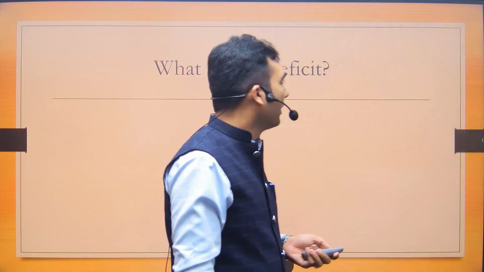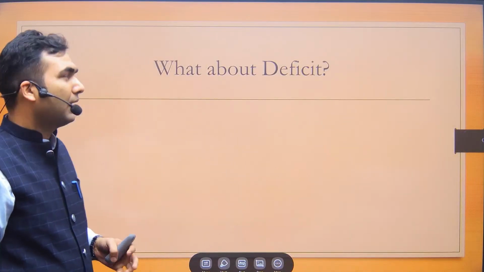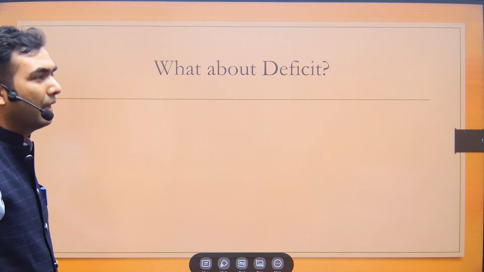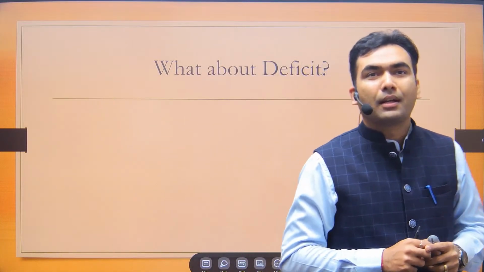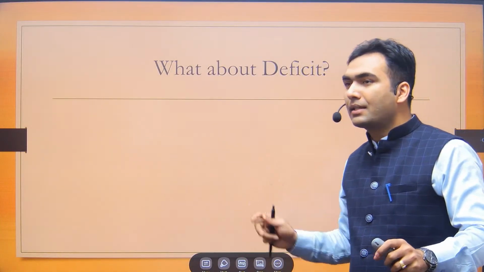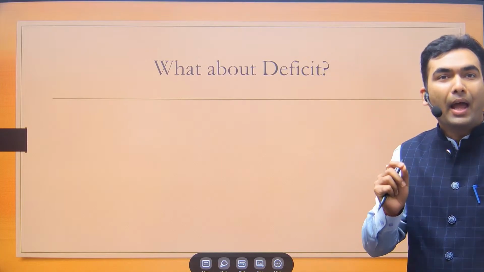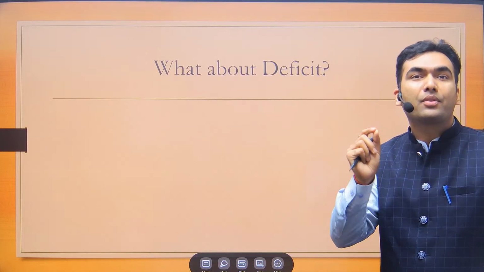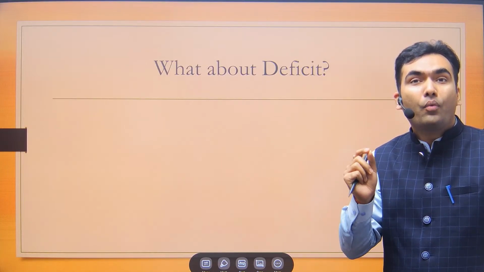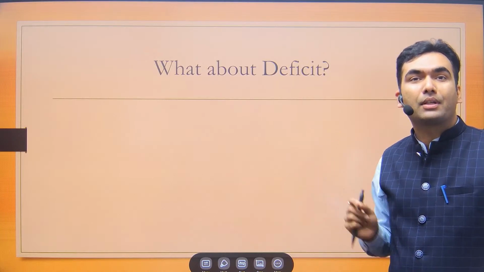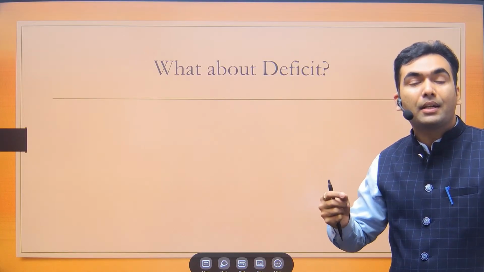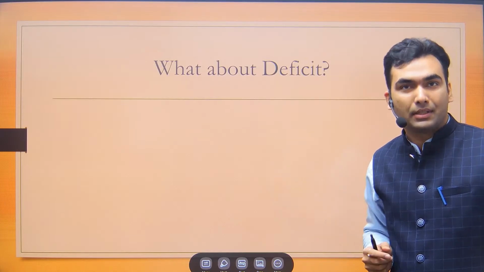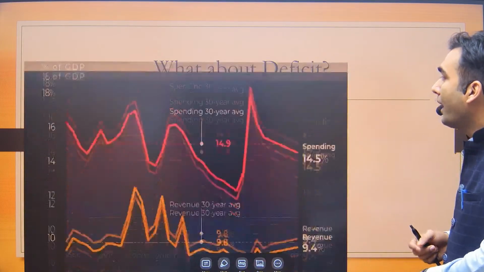Now let's start from where we had left in the last class. In the last class we had talked about deficit. Okay, what is the budget deficit? I got some interesting diagram. We have discussed in the last class that the government has met its fiscal deficit target, in fact overshot it. 5.9% was the target, and the government is saying that we are going to achieve 5.8%. Something better usually does not happen.